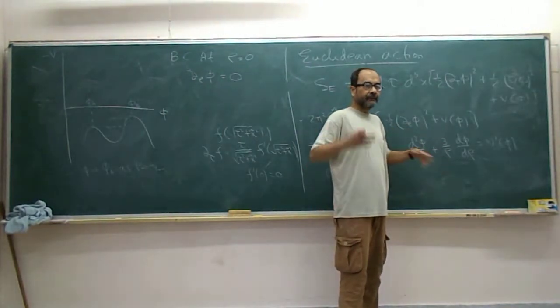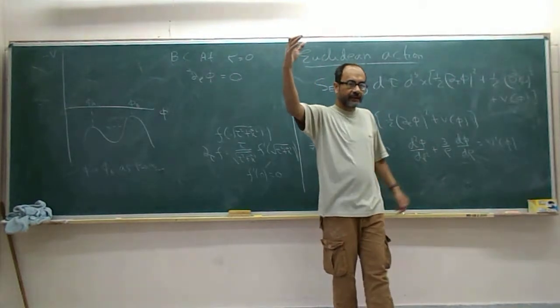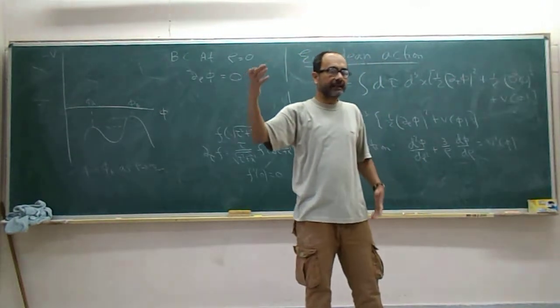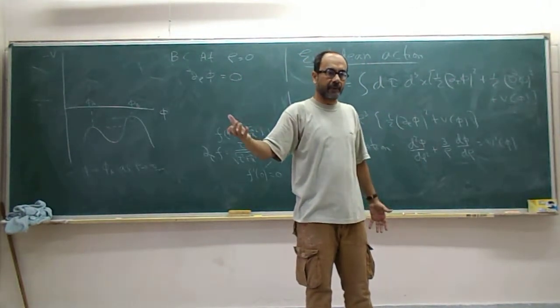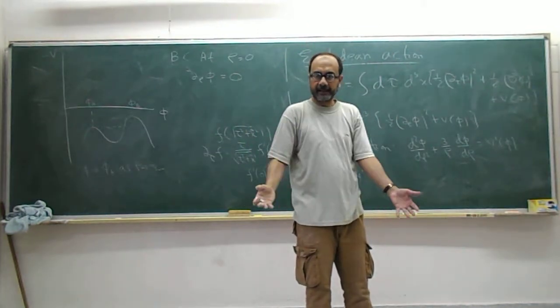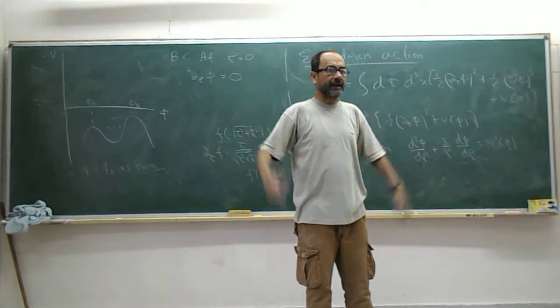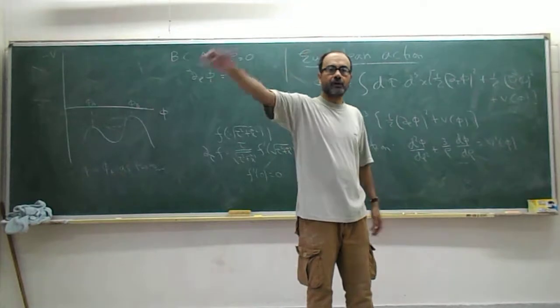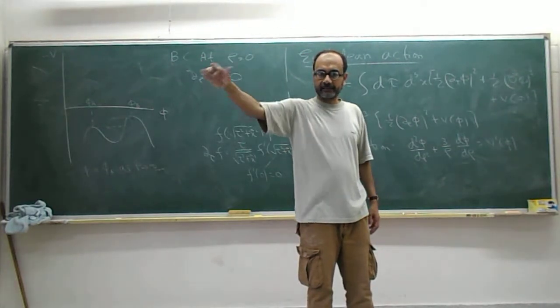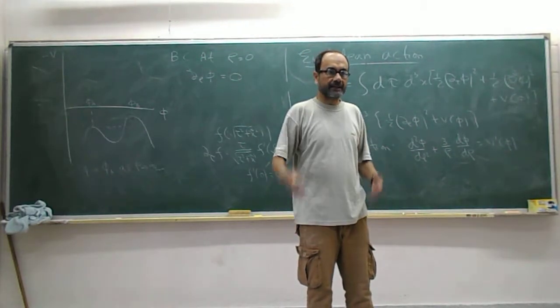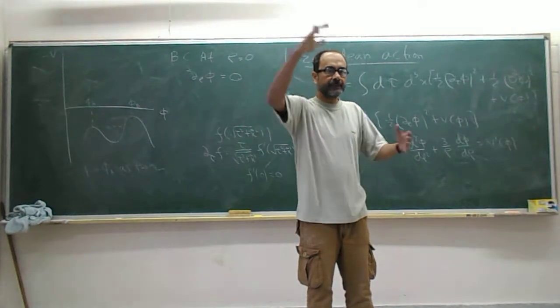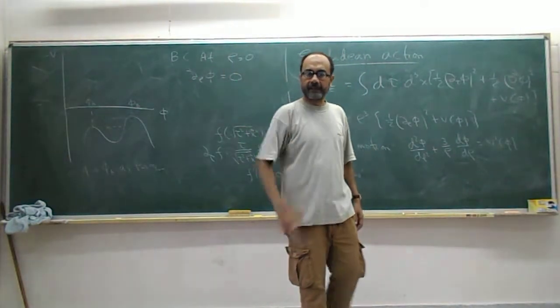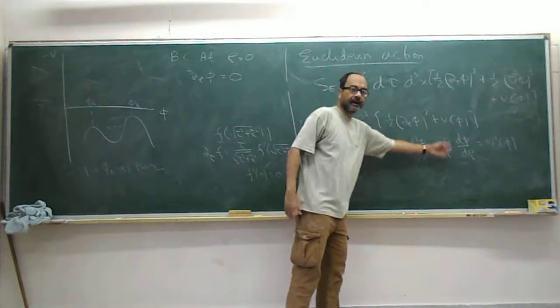Which basically means that for large rho, you can effectively think of this as a one-dimensional problem, right? If it's spherically symmetric, at large rho, it's like a one-dimensional problem. The wall is almost plane, right? If there is a bubble, if there is a transition from phi a to phi b, it's almost plane. So that's effectively like a one-dimensional problem, and that's why the friction term is negligible.